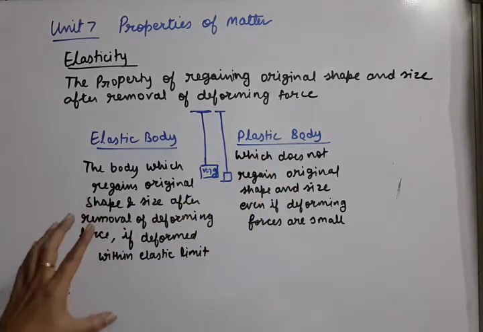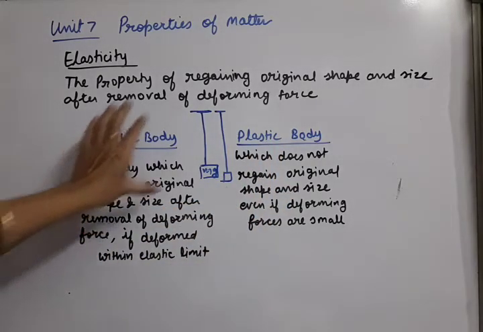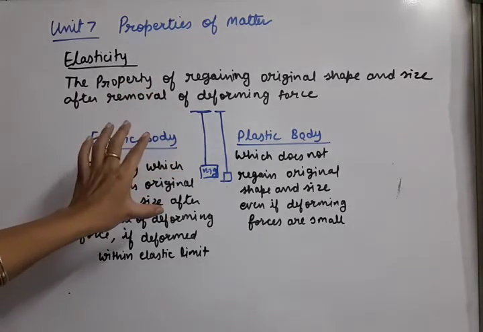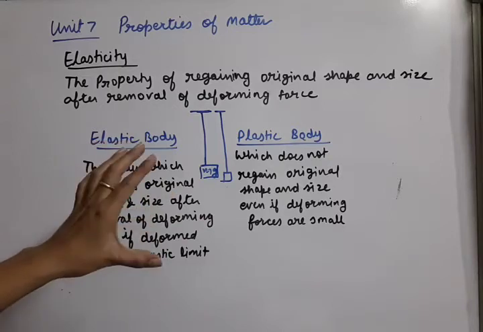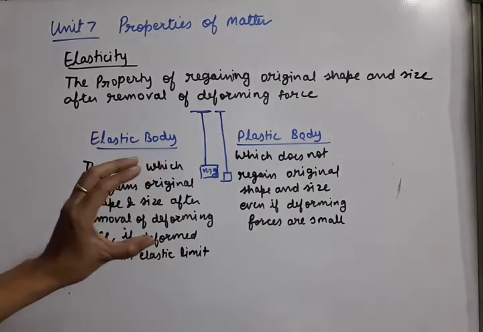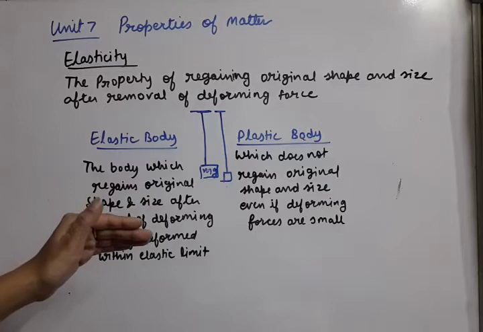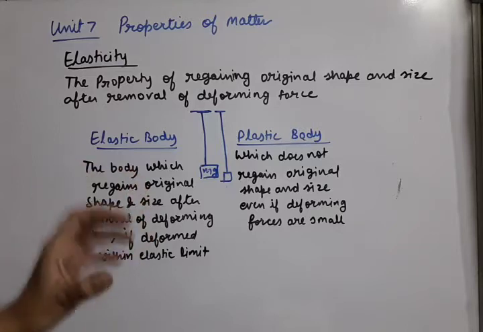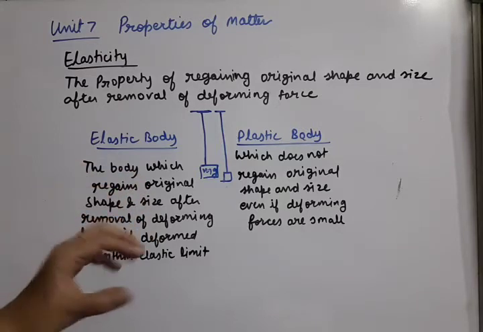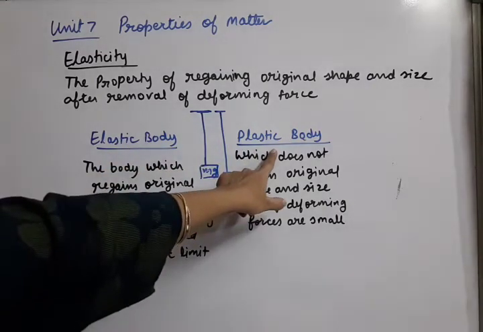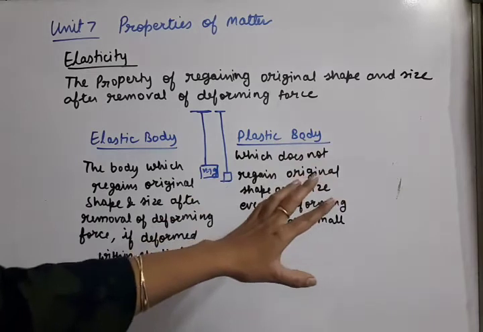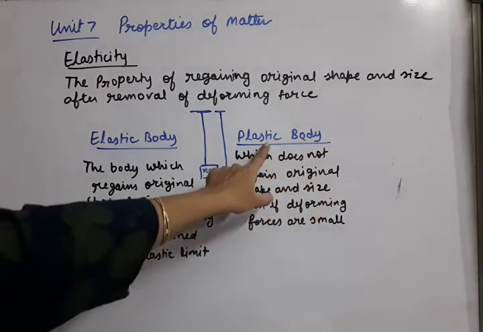If we apply force on an object, it is deformed, it gets a change in shape and size, but once we remove the force, if it comes back to its original shape and size, then it is an elastic body. If it is permanently deformed, then that body is called what?